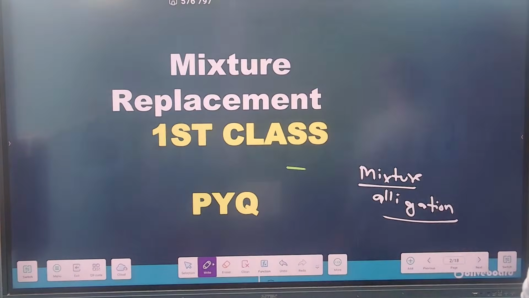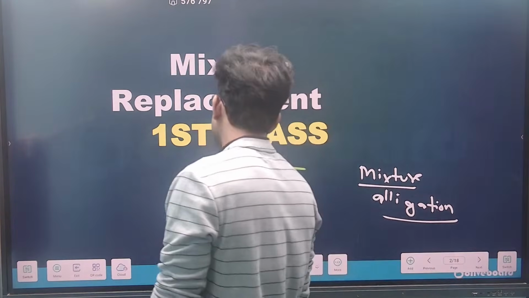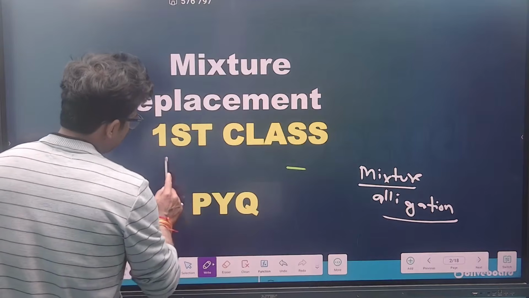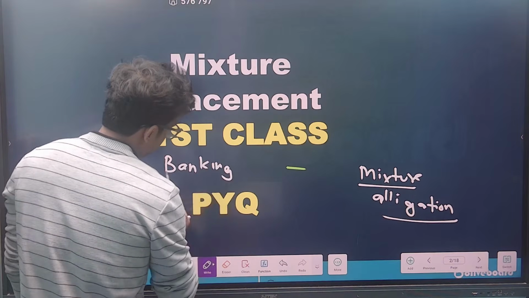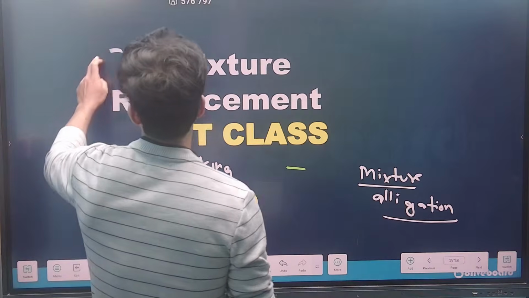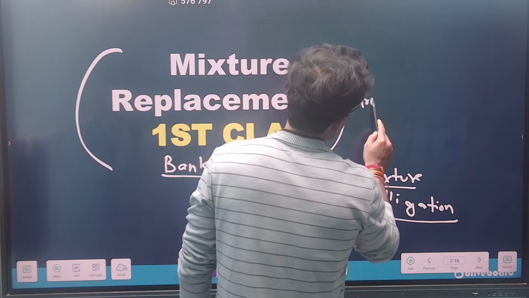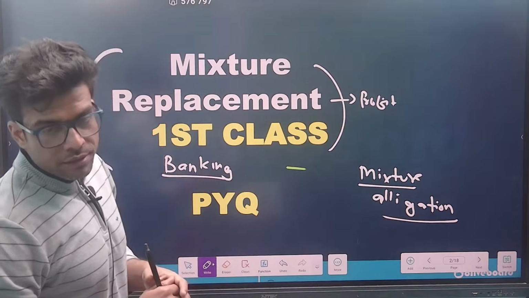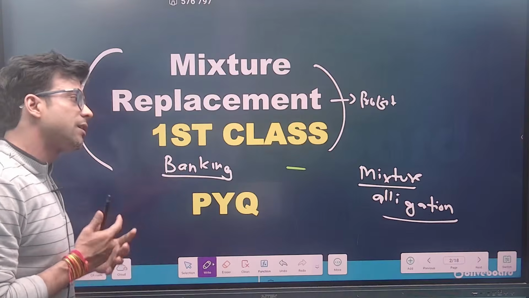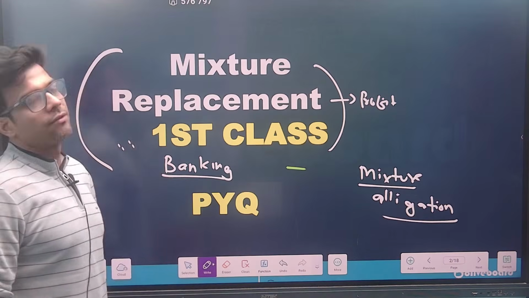So first of all guys, we'll do the theory part, and a lot of types are there, so don't get confused. In the banking exams, a lot of types are asked from this section. This chapter has usage in the chapter of profit and loss also, as I have cleared earlier, and this chapter also has some personal problems which belong to it, so we'll solve the personal problems of this chapter.